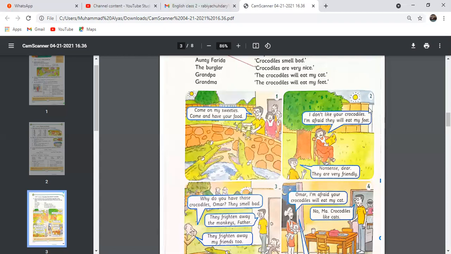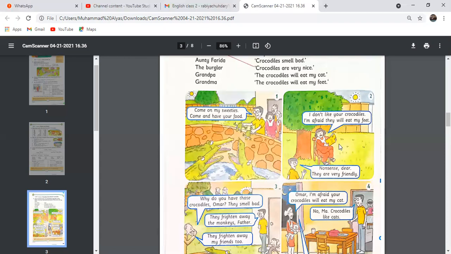Look at picture number 2. What's happening here? First discuss what Auntie Farida is saying. I don't like your crocodiles. I'm afraid they will eat my feet. Auntie Farida is sitting on a chair under the tree reading a book. Afraid means I'm scared that they will eat my feet.